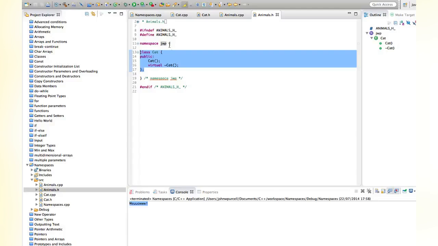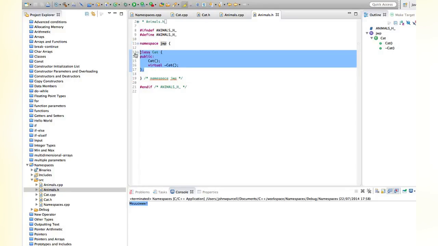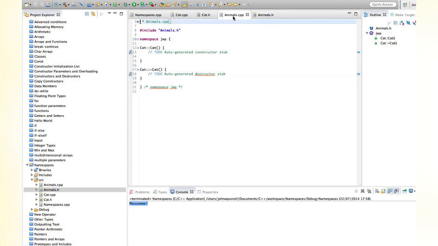And usually between curly brackets you indent stuff that goes between them, but because everything's going to be in a namespace, and there's only going to be one namespace in a file usually, although you can have multiple, in this case the auto format has not indented the stuff between these curly brackets, purely because otherwise everything in the file would be indented. If we look at the implementation, we've got the same thing here. So animals.cpp, again, namespace and the name, and curly brackets which enclose everything in the file.